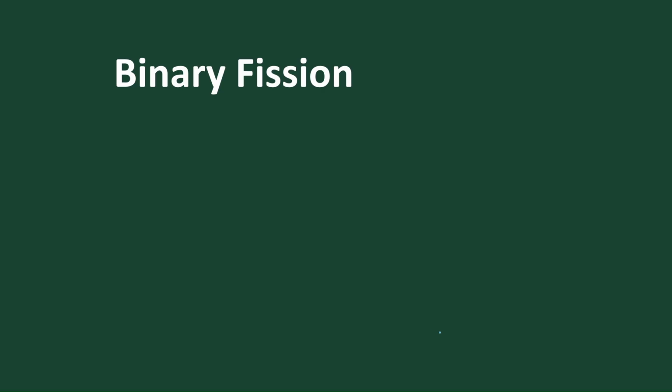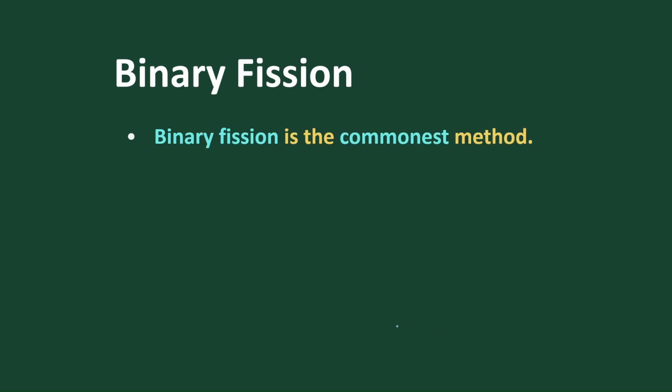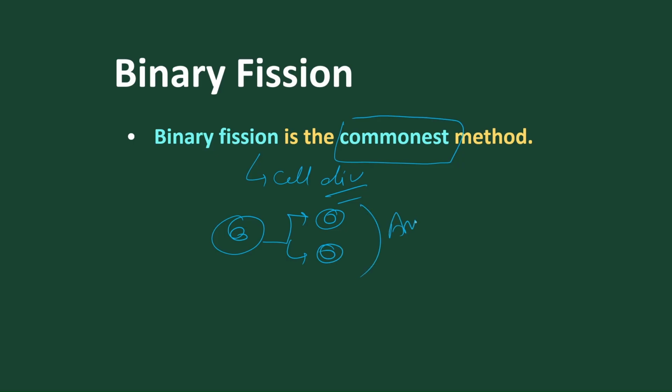Move on to the first mode of reproduction, that is by means of cell division, called binary fission, and it is the common method of reproduction. Binary fission is a type of reproduction which takes place by means of cell division. So here a single cell divides to give two daughter cells. This type of cell division is called amitosis. Amitosis means no spindle fiber is involved. No spindle fibers are found because it is naked DNA. It is sometimes called direct cell division.